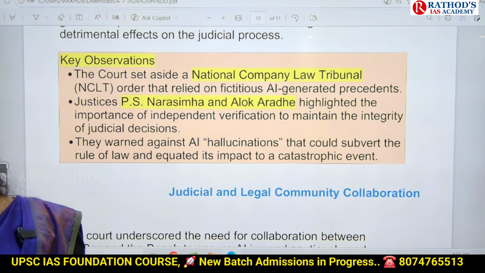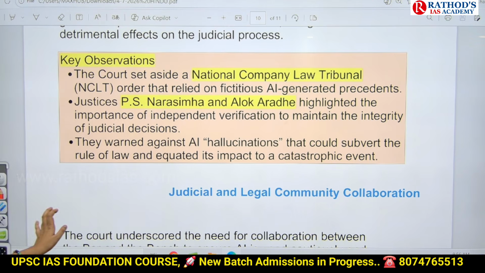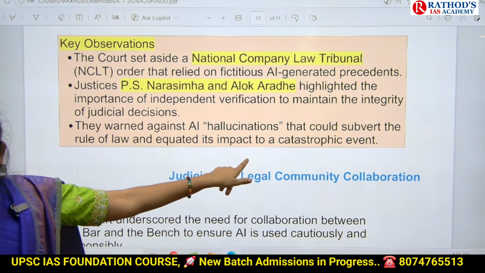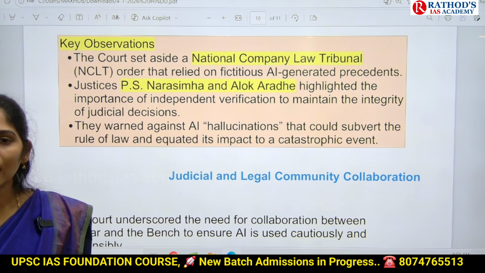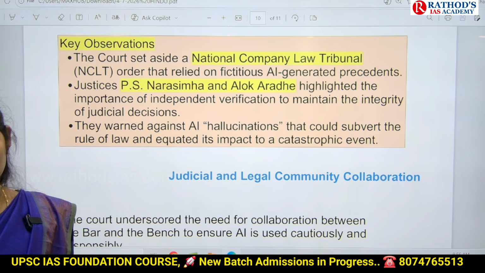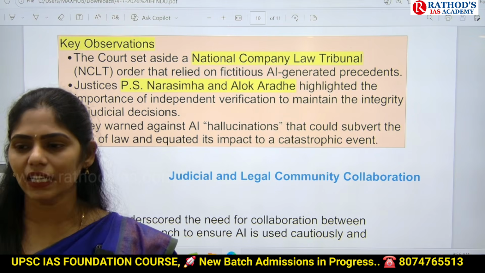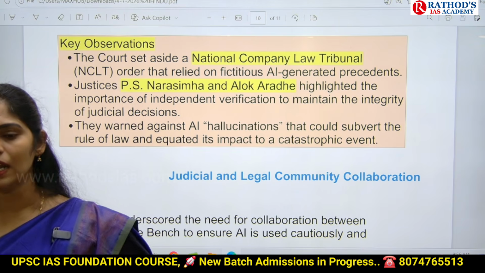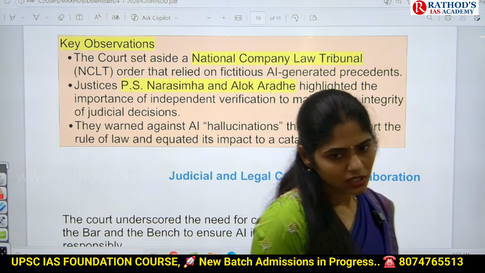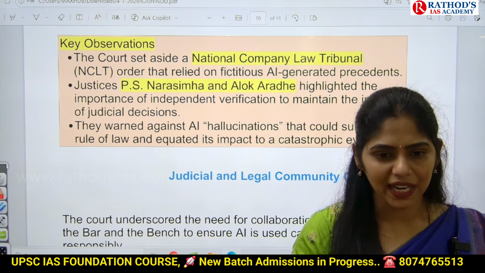The justices highlighted that we need independent verification and have to maintain integrity in judicial decisions. If courts directly take AI content and give judgment without cross verification, is that right? Sometimes AI can be biased.